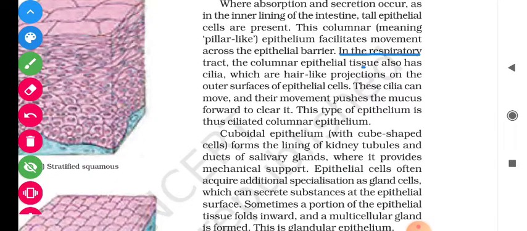In the respiratory tract, the columnar epithelium tissues also have cilia, which are hair-like projections on the outer surface of epithelial cells.